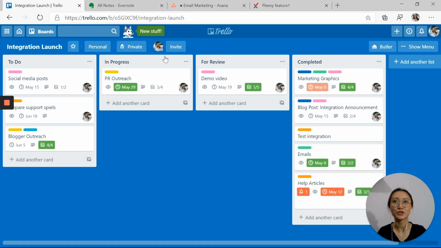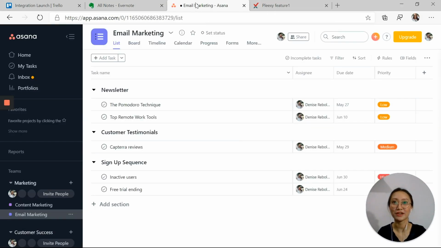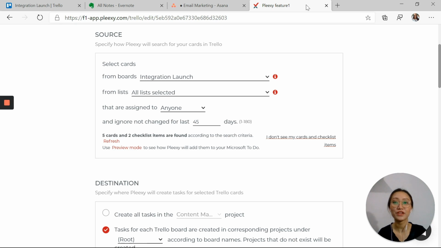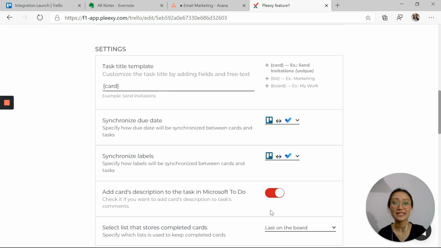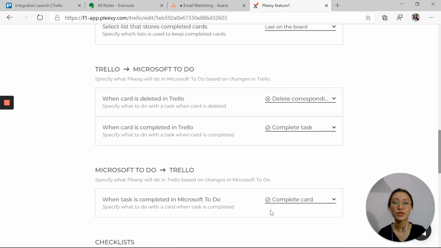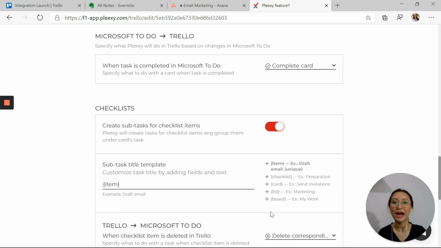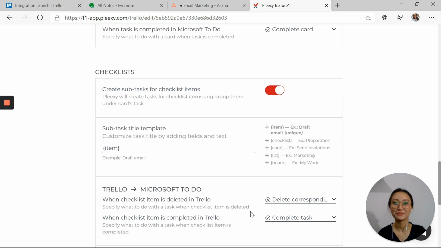So I have tasks sitting in Trello, Evernote, and Asana. To bring all of them to Microsoft To Do, I'll set up my first connection in Pleexy with Trello. Now, Pleexy allows very granular control over what tasks you want to bring over to Microsoft To Do. You can filter tasks by boards, lists, define where Pleexy will create your tasks in To Do, synchronize important details like due dates and labels, and control what happens when you complete or delete a task on either side of the connection. And you can control how you want to synchronize your checklists.